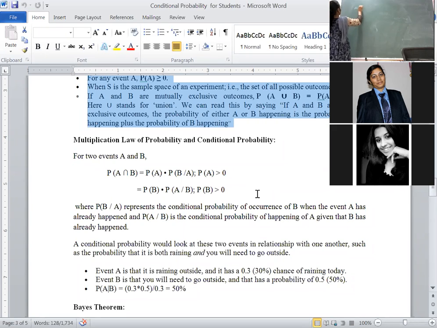A intersection B bar, union A bar intersection B. Write down this notation.